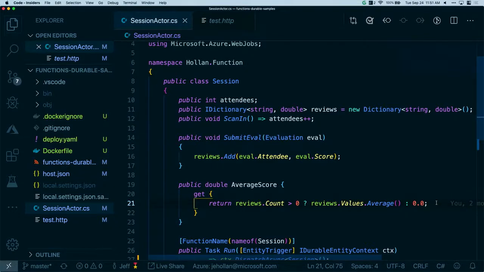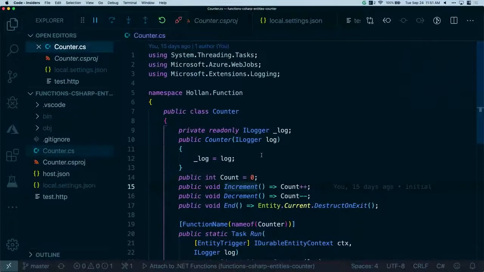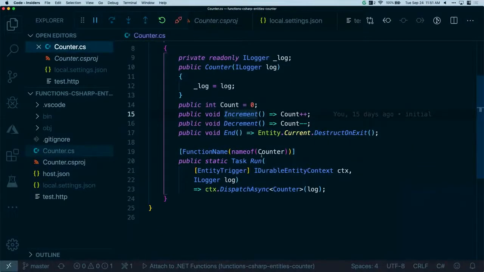In fact, I get nice guarantees here too, where imagine that I tried to increment my counter 100 times at the exact same second. I will get guaranteed single-threaded for one instance of the counter so that my counter will increment 100 times, right? It won't have race conditions as well. So there's some cool stuff here.